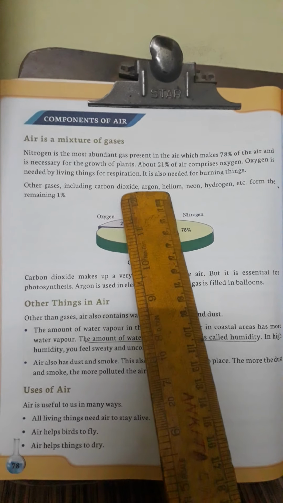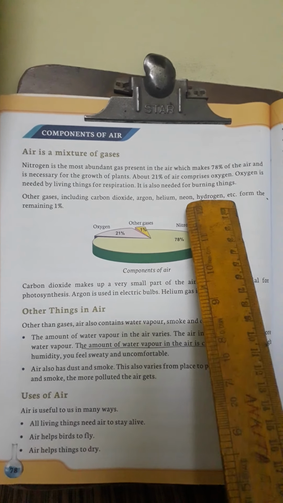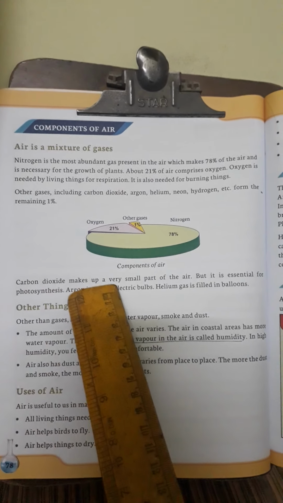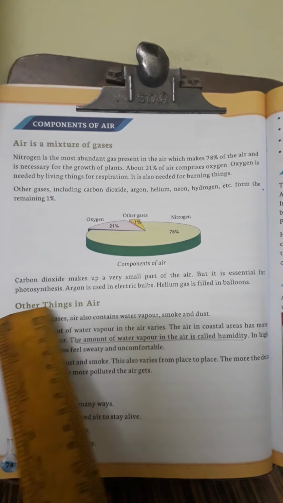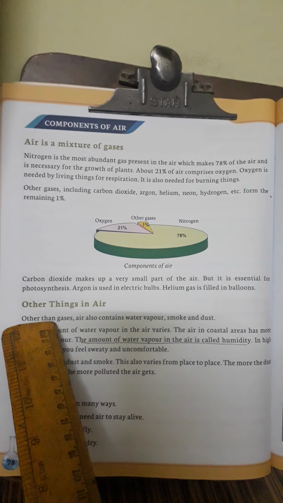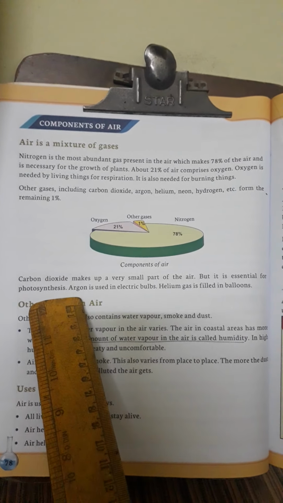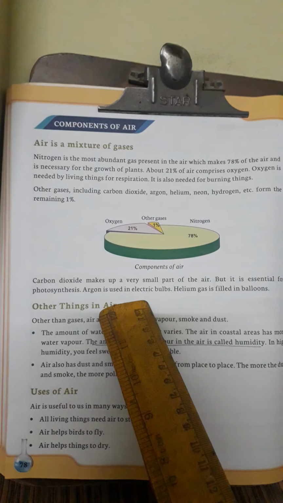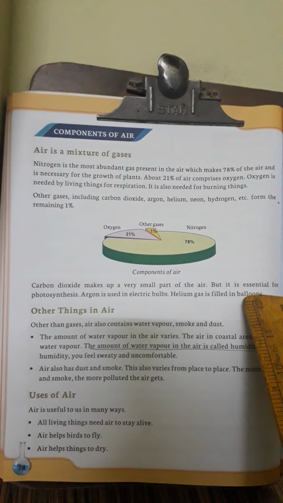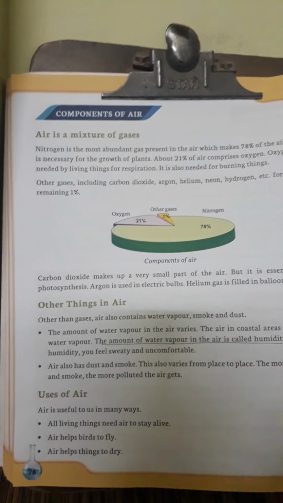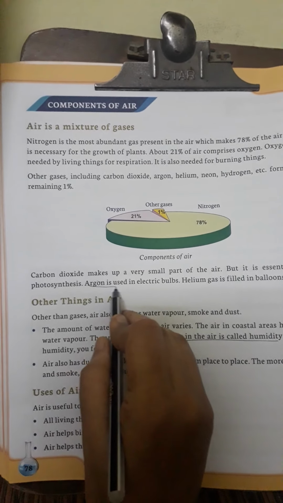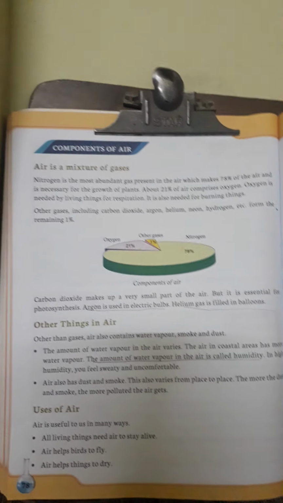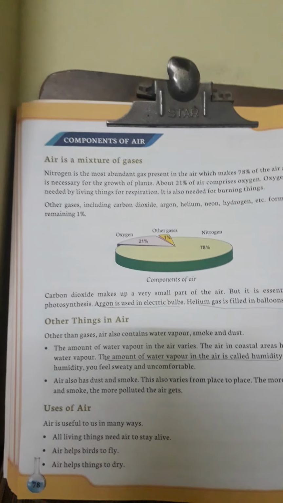Other gases include carbon dioxide, argon, helium, neon, hydrogen, etc., from the remaining 1%. Carbon dioxide makes up a very small part, but it is essential for photosynthesis. Remember, carbon dioxide is essential in the process of photosynthesis. Argon is used in electric bulbs. Helium gas is filled in balloons. You can underline this too.